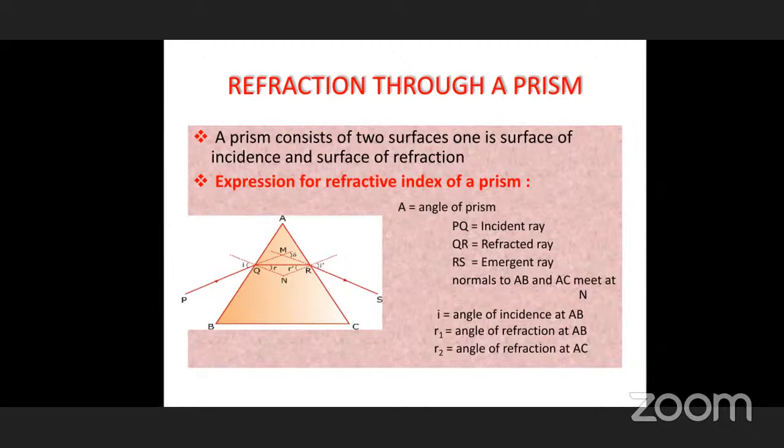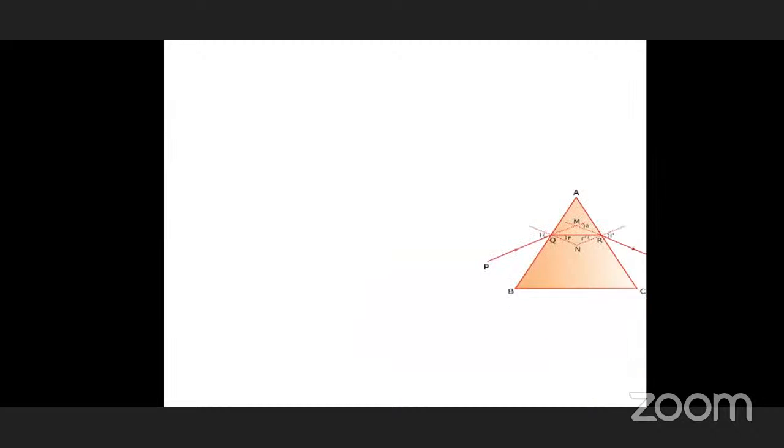So what is the angle made by PQ with the normal? That is the incident ray, so that is the angle of incidence. The angle of incidence at AB is taken as i. Now QR is a refracted ray. While there are two normals at Q and R, you can see two refracted angles inside the prism. r1 and r2 are considered, where r1 is the angle of refraction at AB, and r2 is the angle of refraction at AC.